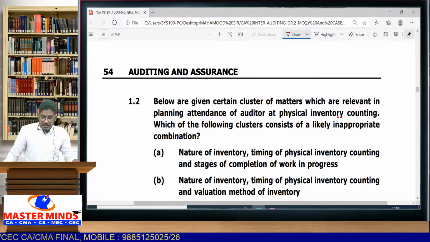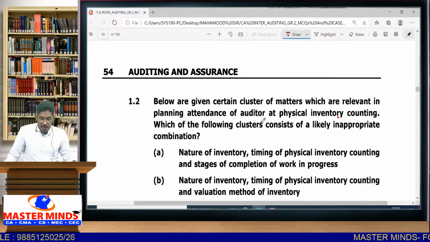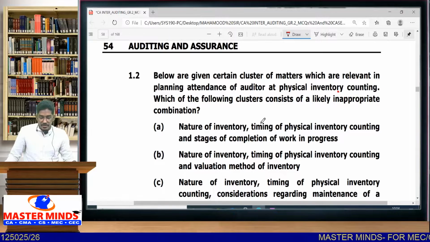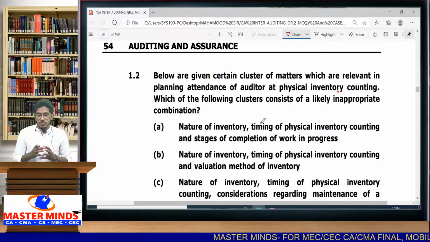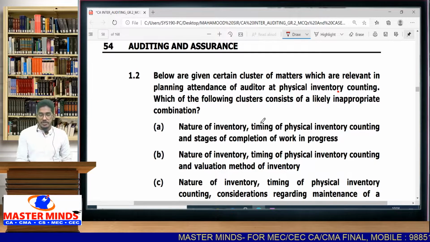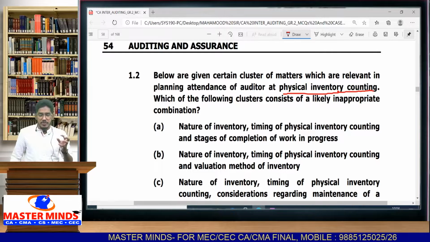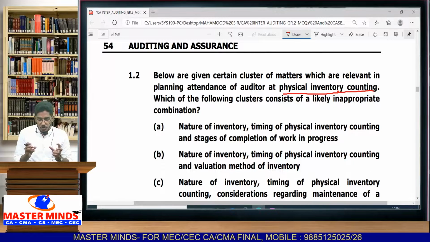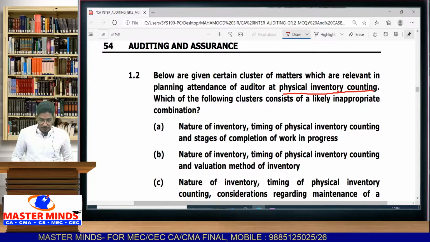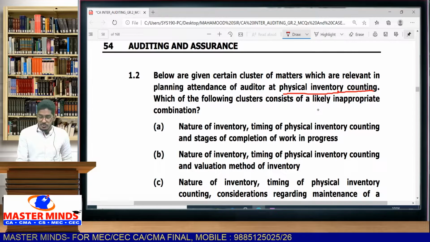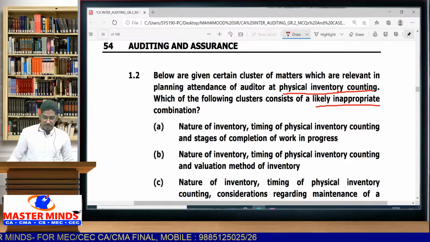Below are certain clusters of matters which are relevant in planning attendance of the auditor at physical inventory counting. Which of the following clusters consists of a likely inappropriate combination? So they are giving some clusters, some groups of items which are related to physical inventory counting. Whenever you attend physical inventory counting, you are required to consider some matters, no? So some group of matters they are giving in each option.